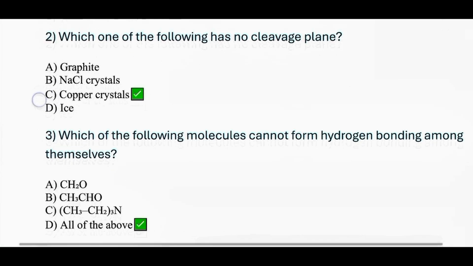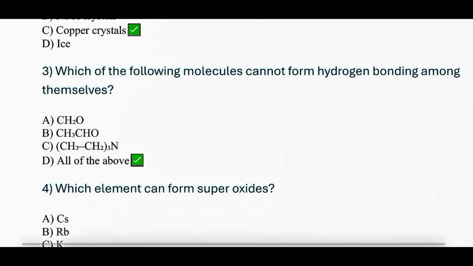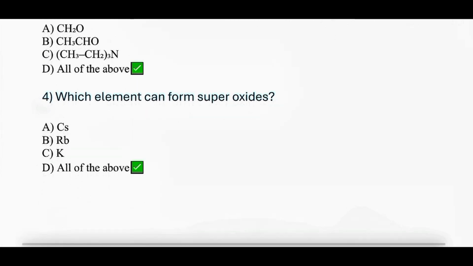Which of the following molecules cannot form hydrogen bonding among themselves? So all of the above mentioned molecules cannot form hydrogen bonding. So option D, all of the above is correct. Question 4. Which element can form superoxides? So all of the above mentioned elements can form superoxides. So option D is correct.